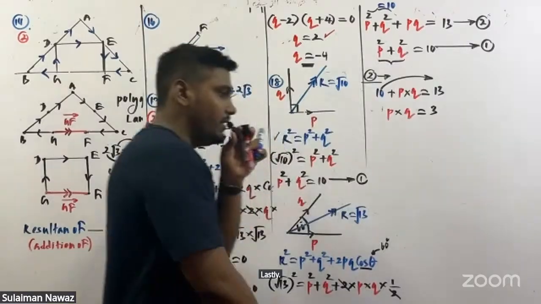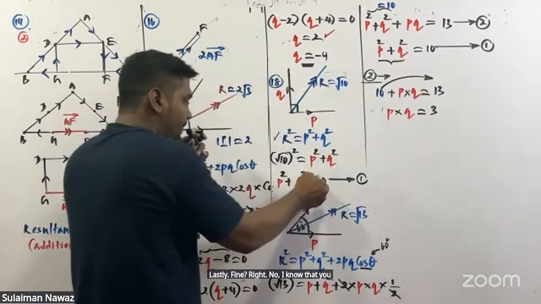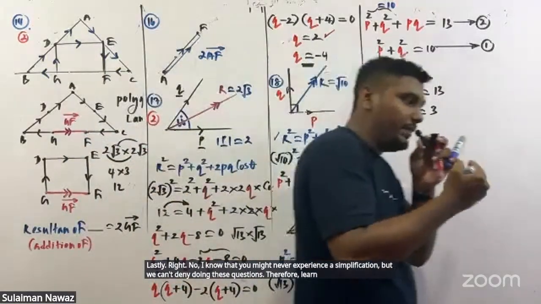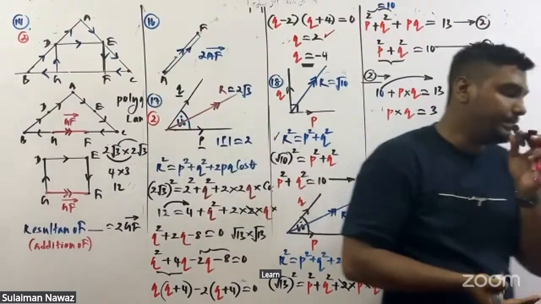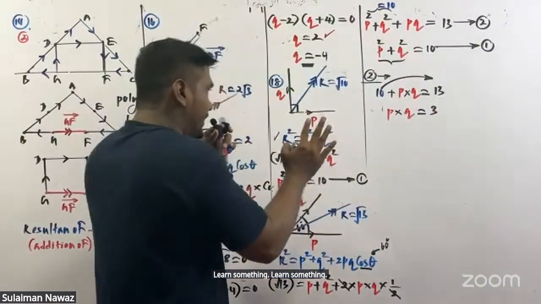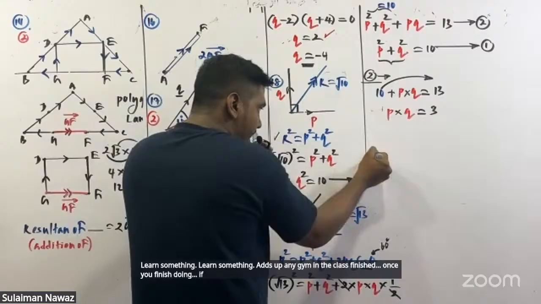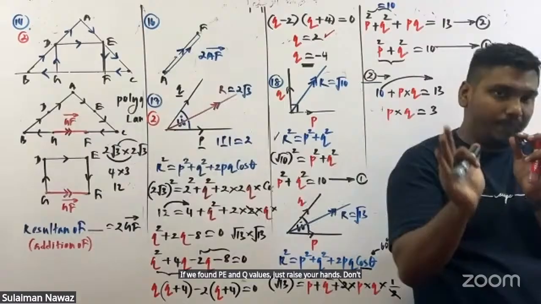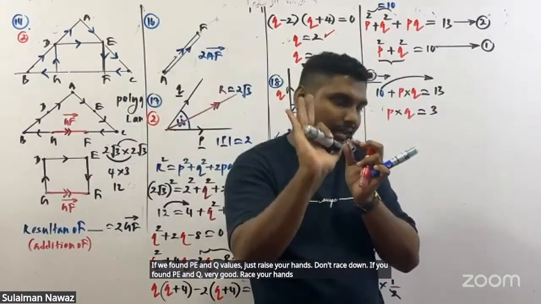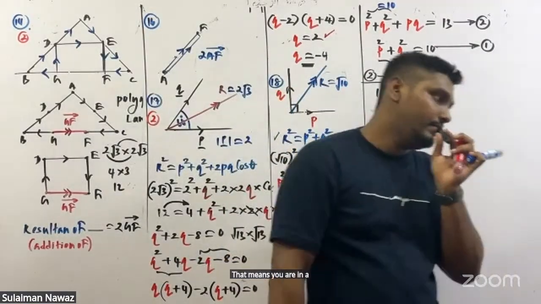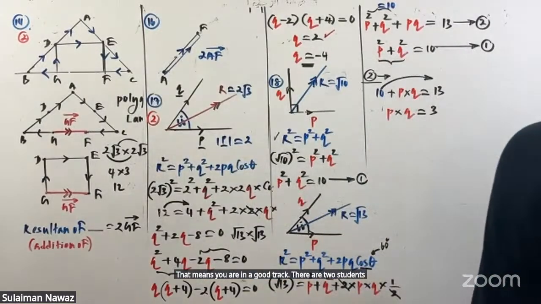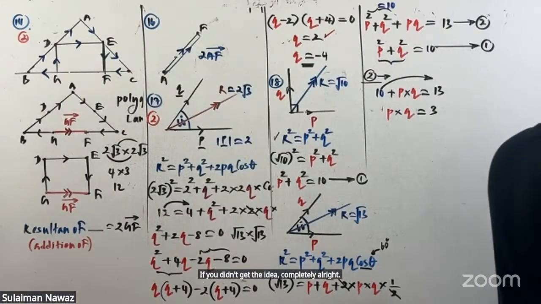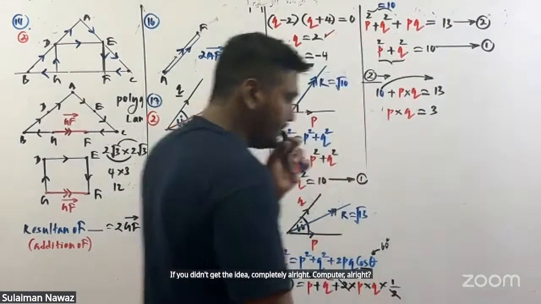Now, I know that you might never experience a simplification, but we can't avoid doing these questions. Therefore, learn something from every question. Hands up, anyone in the class finished? If you found P and Q values, just raise your hands. Very good, very nice. That means you are on a good track. Two students have finished finding P and Q. If you didn't get the idea, completely all right.